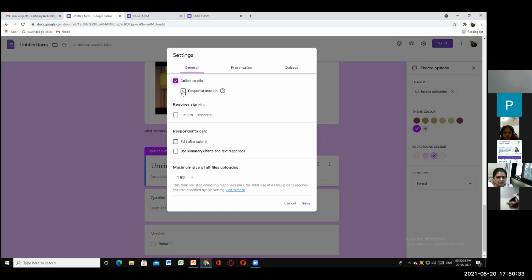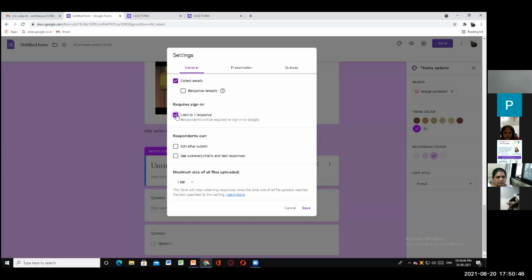Response receipts. If necessary, you can click. If no, don't. I will not click, because for me it's not necessary right now. Requires sign in. What does this mean? Limit to one response. That means if you click on limit to one response, the respondent will give the response only one time.